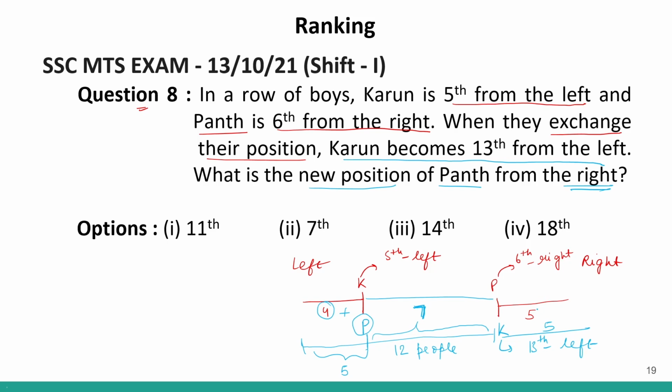Over here we have 5 people. So from the right I can see it is 5 plus 1 position of Karun. Then we have basically 7 people. Okay. 5, then position of Karun, then 7 people, and then we have 1 position for Pant. This will be final: 5 plus 1 plus 7 plus 1. So this is how much? 7 plus 5, 12, 13 and 14.